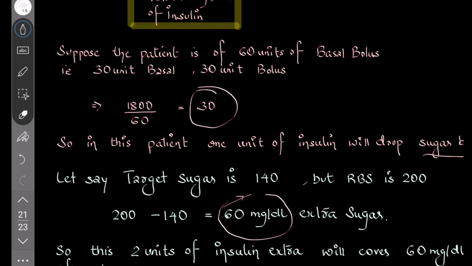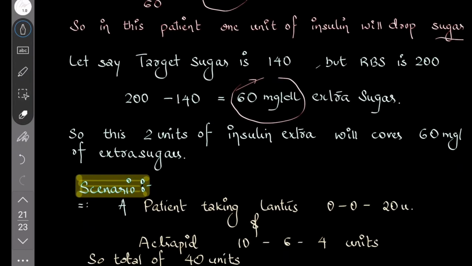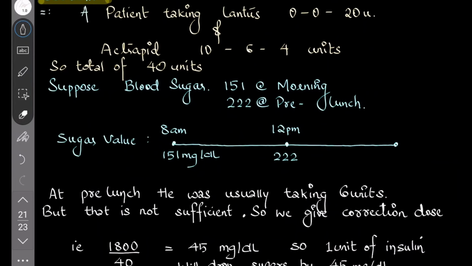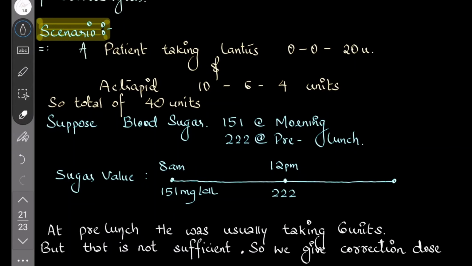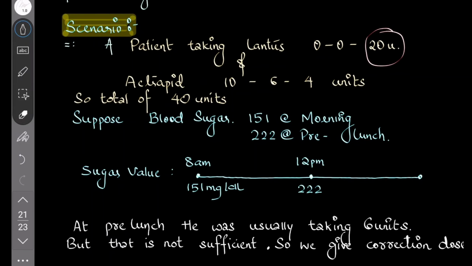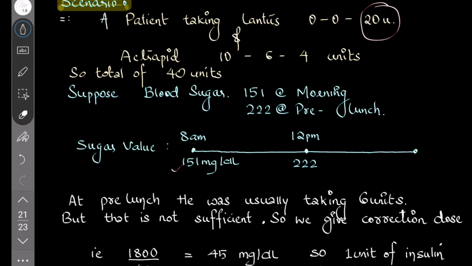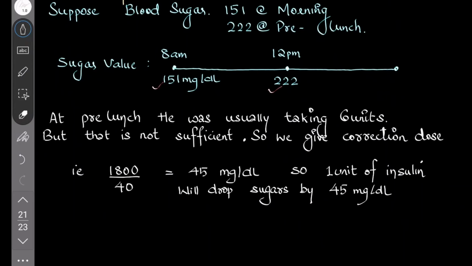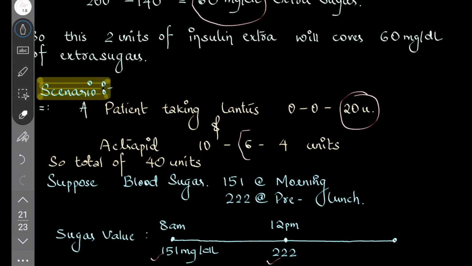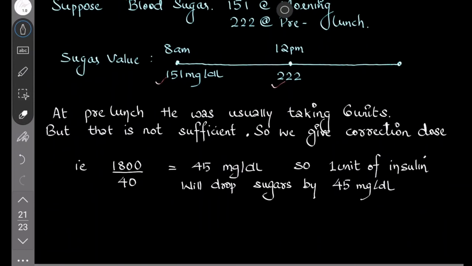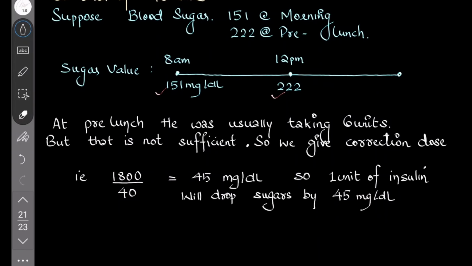So it is a case of a patient whose total insulin is 60. Okay, let's check a scenario. A patient is taking Lantus. Lantus is a long-acting insulin, glargine, 20 units, and Actrapid 20 units. Actrapid is a short-acting insulin. So in total you are taking 40 units of insulin. Suppose the blood sugar is 150 in the morning and 222 at pre-lunch. Okay, so the sugar value is 151 at 8 a.m. and at 12 p.m. it is 222 milligram. At pre-lunch, he was usually taking 6 units of insulin. See, 6 units he was taking. But that is not sufficient. Is that sufficient or not?